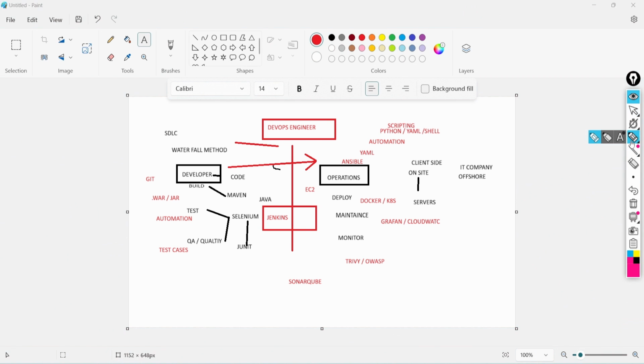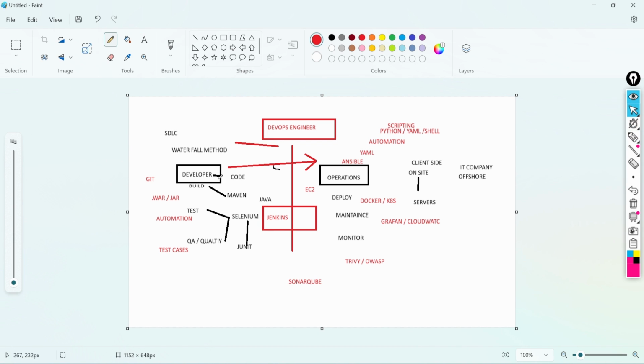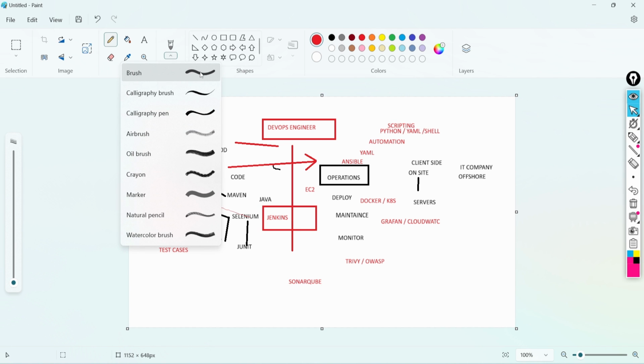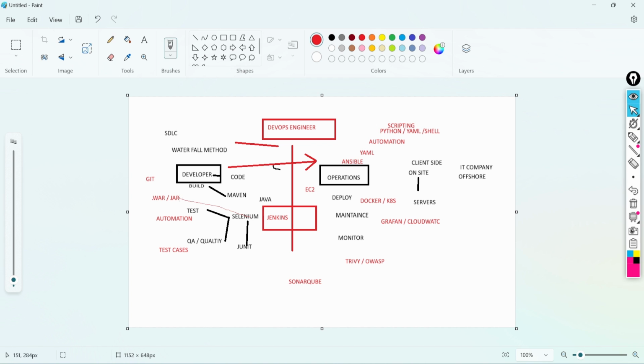If you go through the complete steps over here, you'll find that we are integrating everything with Jenkins. This is also integrated with Jenkins, and this also we will integrate with Jenkins.